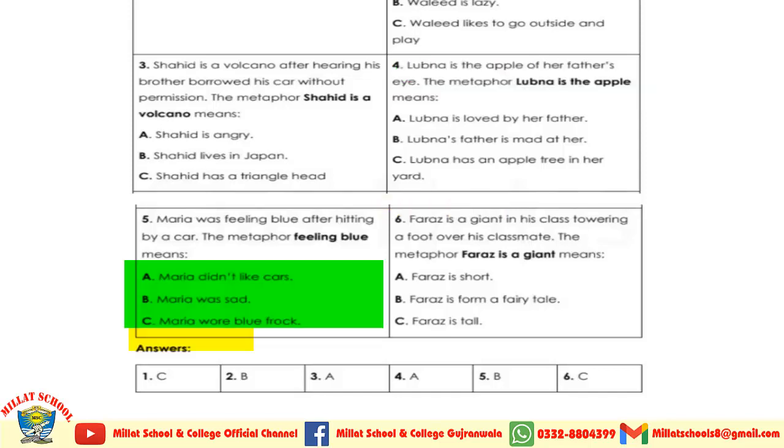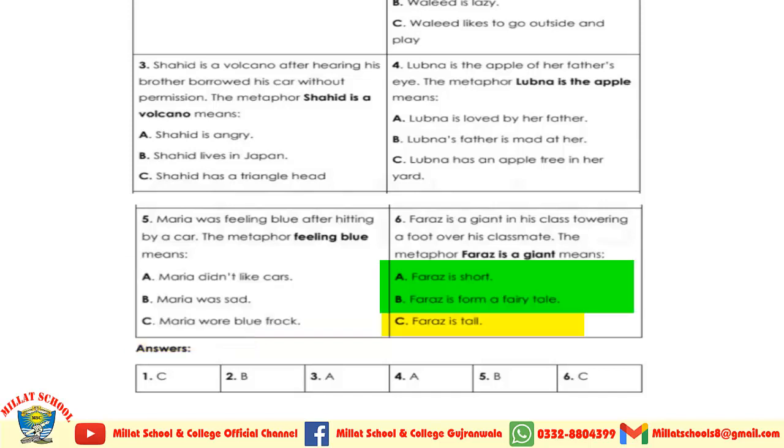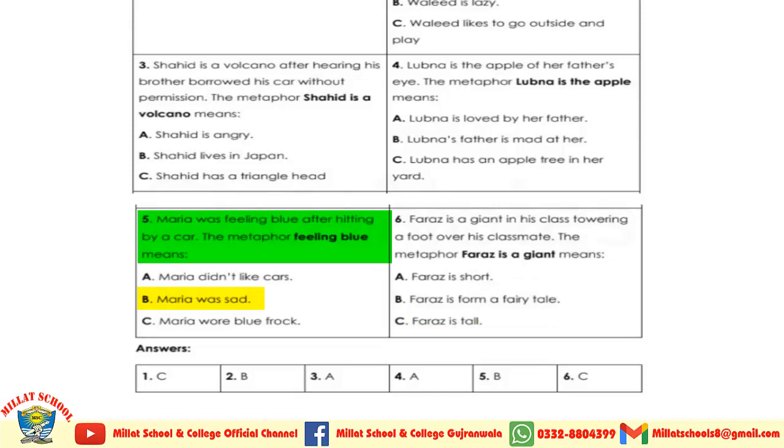Shahid is a volcano after hearing his brother borrowed his car without permission. The metaphor Shahid is a volcano means that Shahid is angry. Lubna is the apple of her father's eye. Here the metaphor Lubna is the apple means Lubna is a loved one of her father. Maria was feeling blue after being hit by a car. The metaphor feeling blue means Maria was sad.